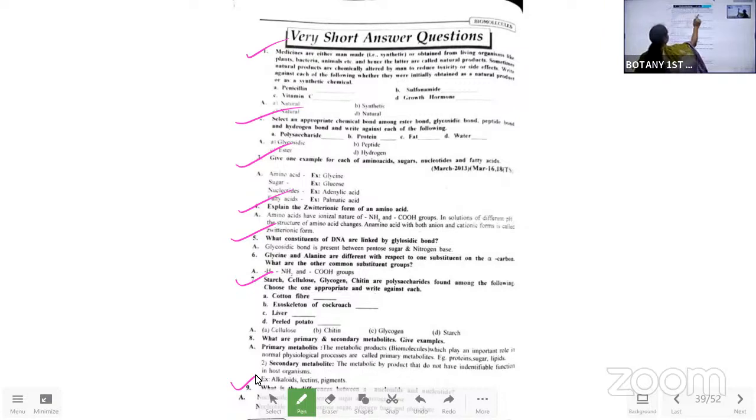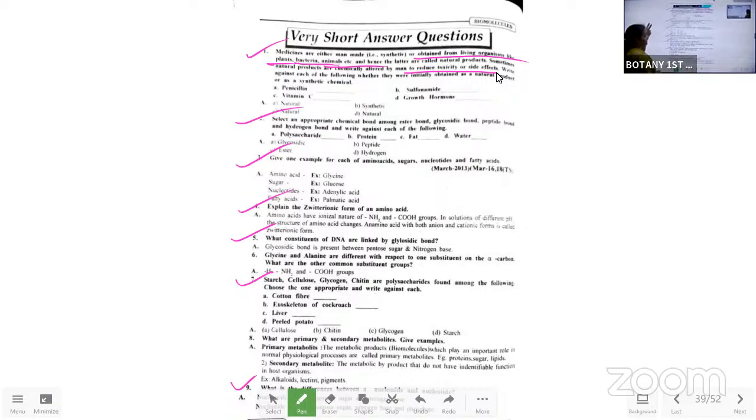Okay. So those naturally obtained from plants, bacteria, animals, etc. Hence, these are called natural products. Sometimes natural products are chemically altered by man to reduce toxicity or side effects. This is just an introduction to how we are making the medicines.